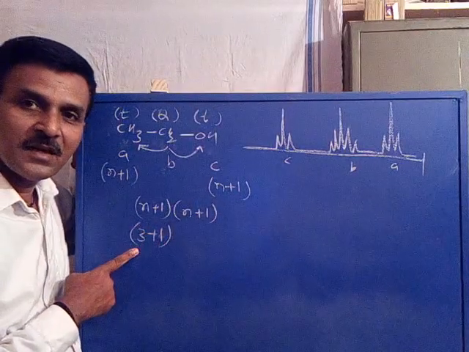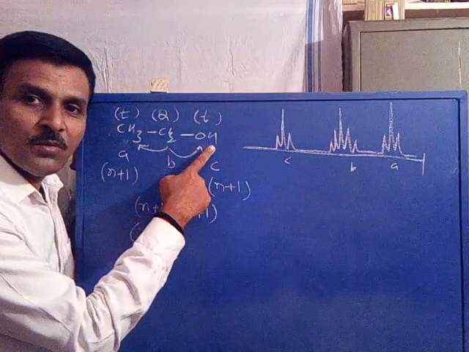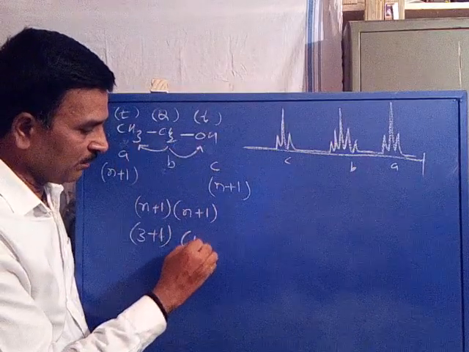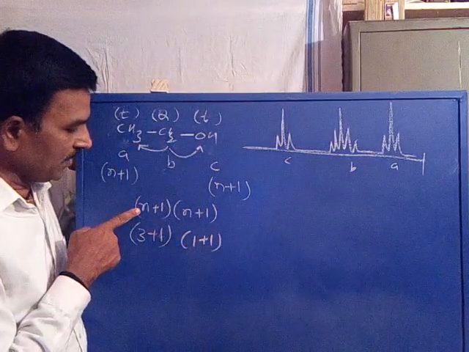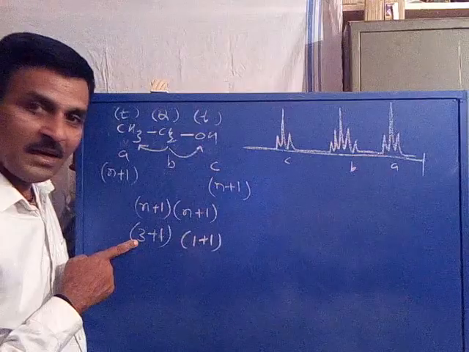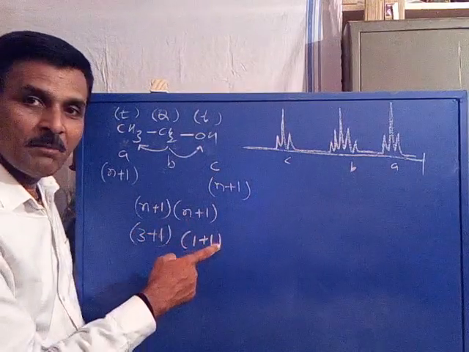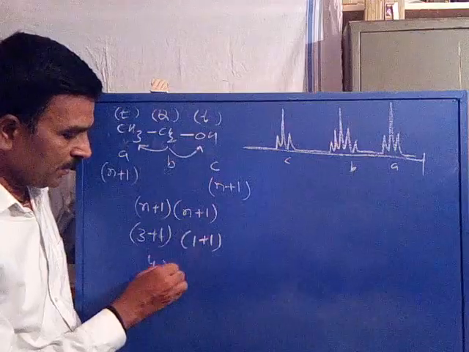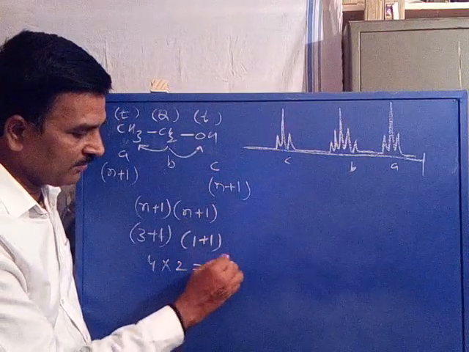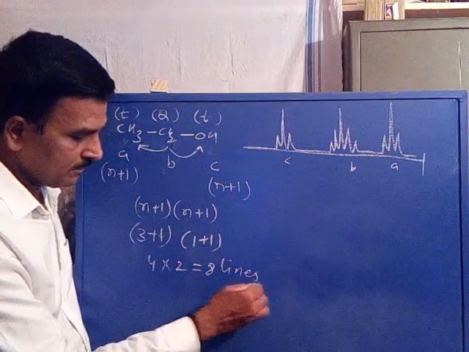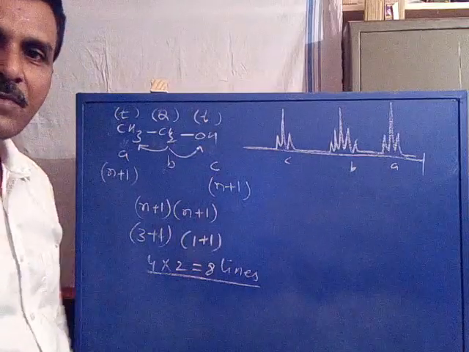This is for CH3. CH2 when coupled with OH, there is only one, that is 1 plus 1. N for CH3 is 3, N for OH is 1. So 3 plus 1, 1 plus 1. That becomes 4 into 2, which is equal to 8 lines. 8 lines. Are you followed?